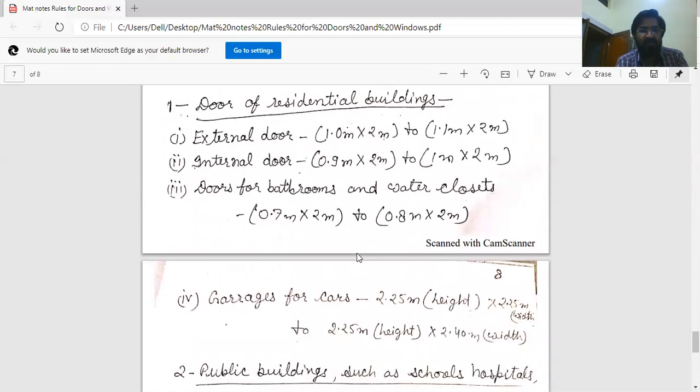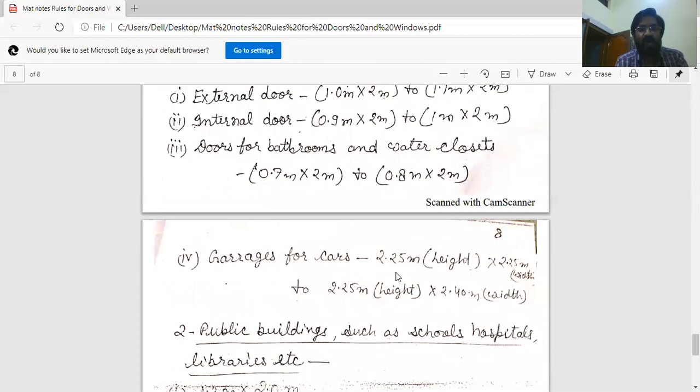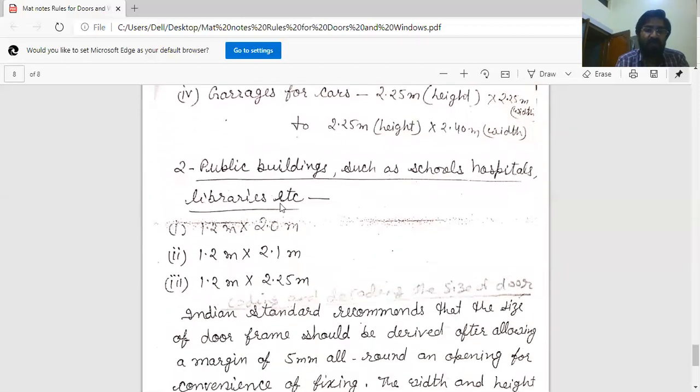And fourth is garage for cars, 2.2 meter height by 2.25 meter width to 2.25 meter height by 2.4 meter width. These are the sizes for garages. And the second type of building is public buildings, such as schools, hospitals, libraries, etc. In these buildings, general sizes of doors are 1.2 meter width by 2 meter height. Second size is 1.2 meter width by 2.1 meter height and 1.2 meter width by 2.25 meter height.